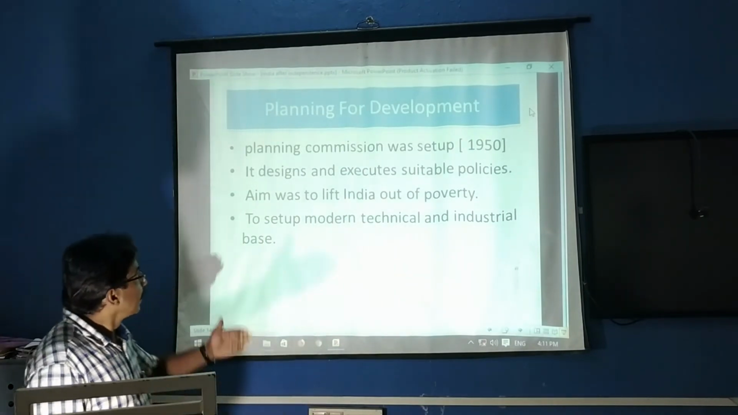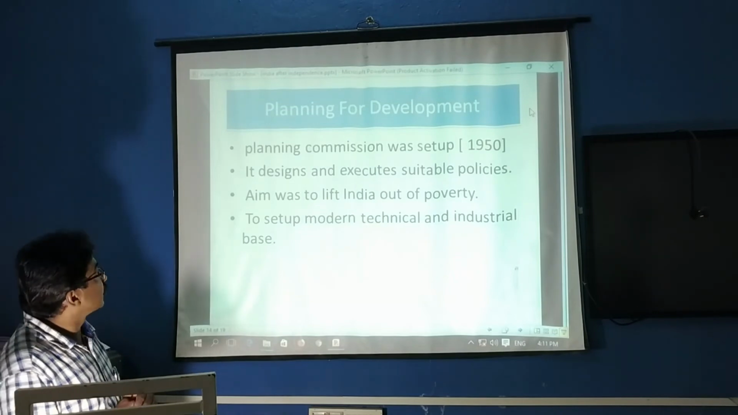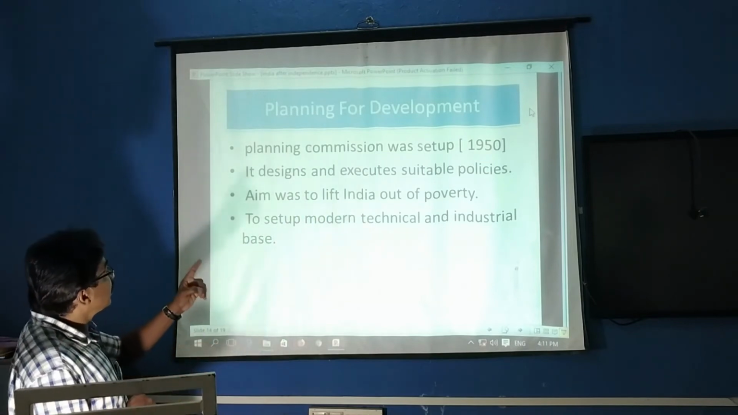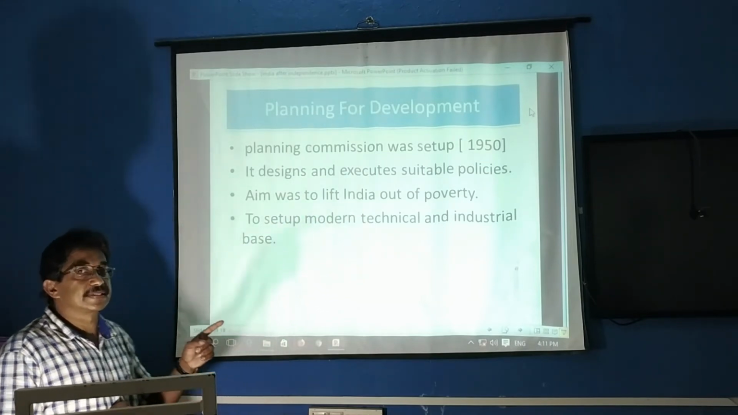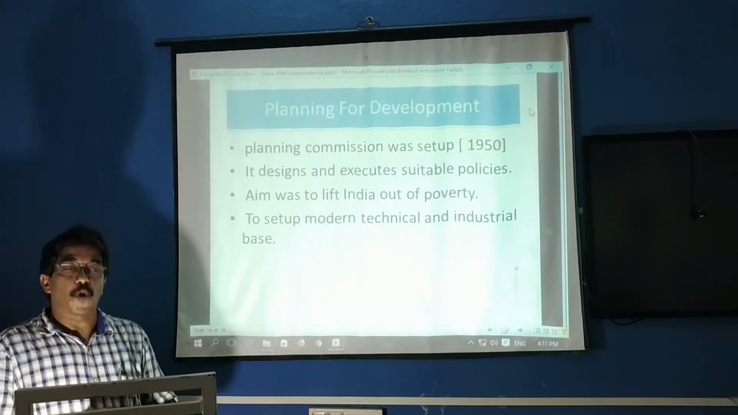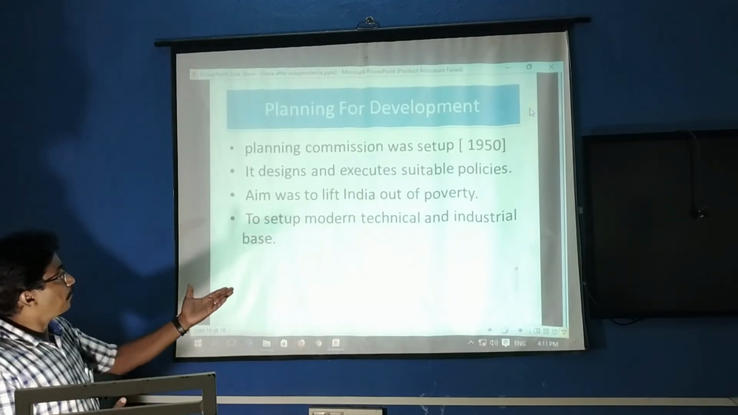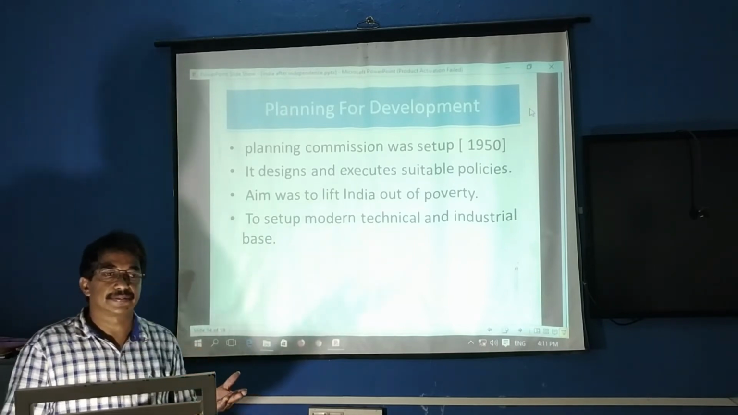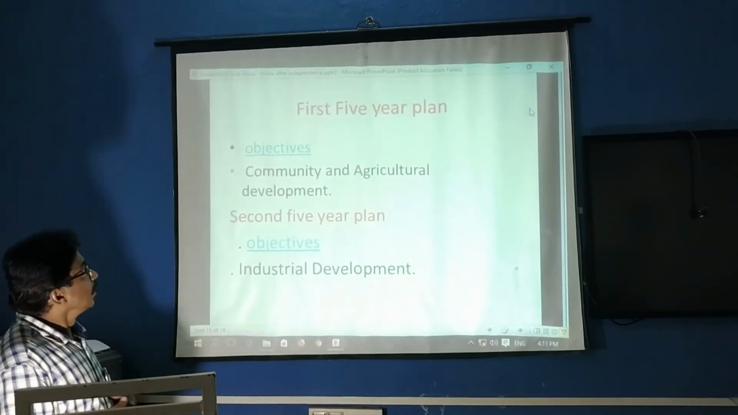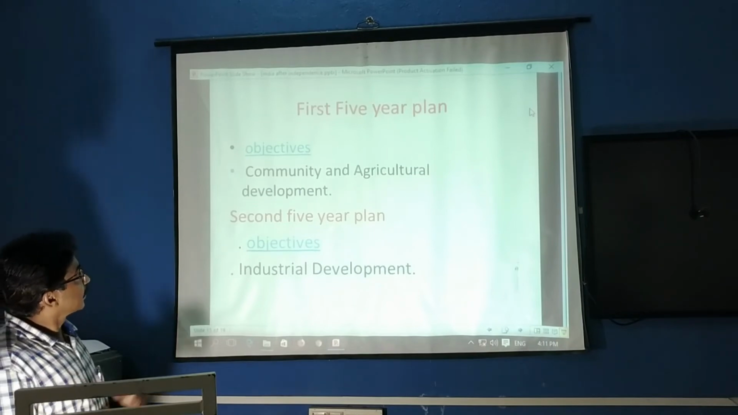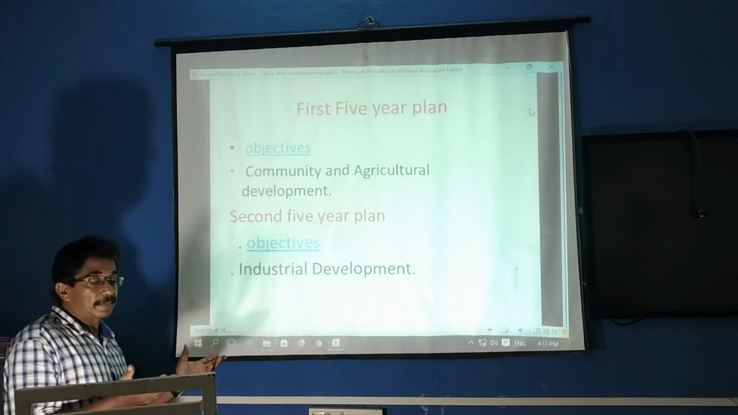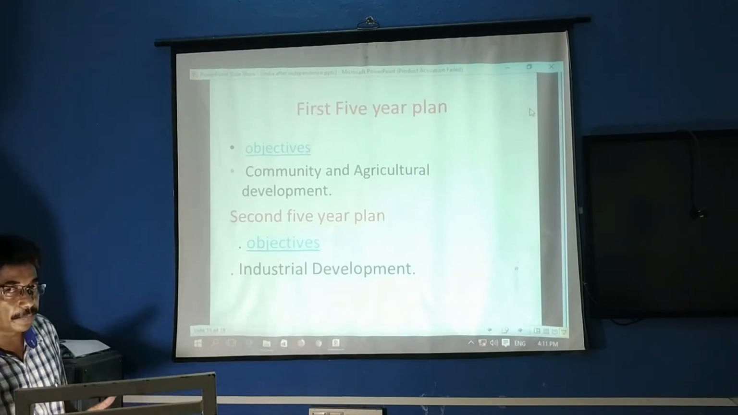There is the Planning Commission, for planning development. The Planning Commission was set up in 1950, and it designs and executes suitable policies. Its aim was to lift India out of poverty and set up a modern technical and industrial base. For this purpose the Planning Commission was set up. The first five-year plan's objectives were community and agricultural development, and the second five-year plan was for industrial development.